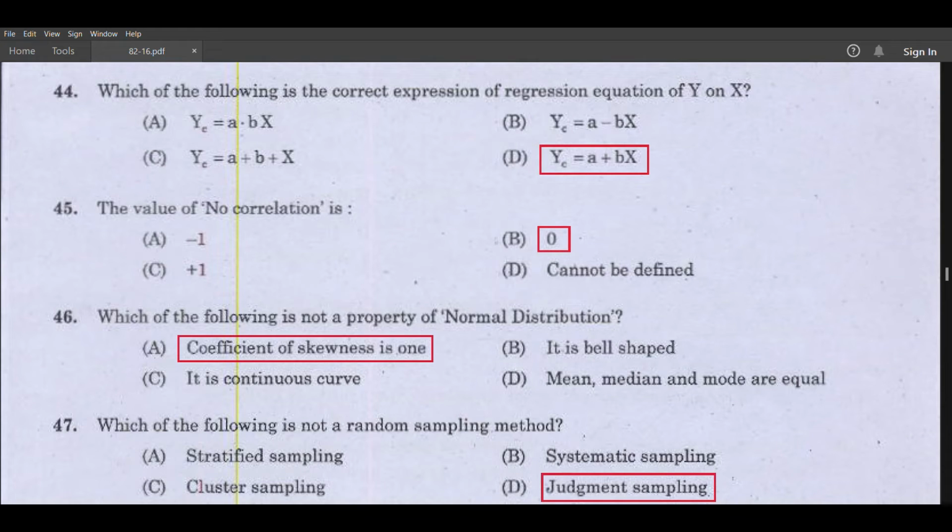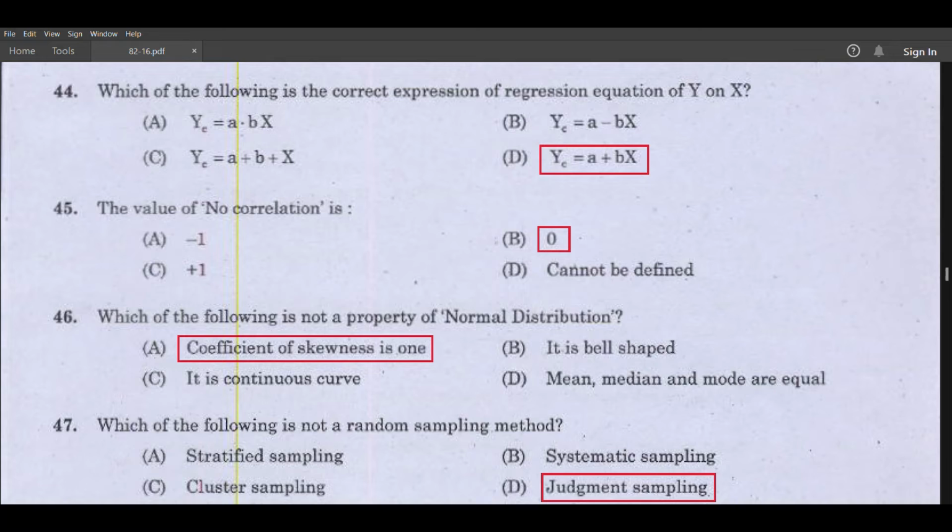Which of the following is the correct expression of regression equation of y on x? Y is equal to a plus bx. The value of no correlation is 0. Which of the following is not a property of normal distribution? Coefficient of skewness is 1.